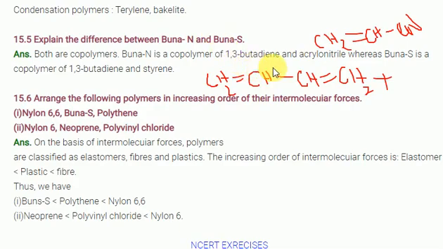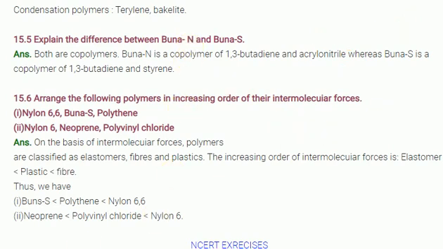Look here, this one is nothing but Buna-N rubber only. Look at 1,3-butadiene plus acrylonitrile. Buna-N rubber is nothing but a combination of these two. This is called 1,3-butadiene and acrylonitrile. Buna-S rubber is nothing but a combination of 1,3-butadiene plus styrene. This is called styrene only. Benzene attached to ethylene is called styrene. This is the difference between Buna-S rubber and Buna-N rubber.